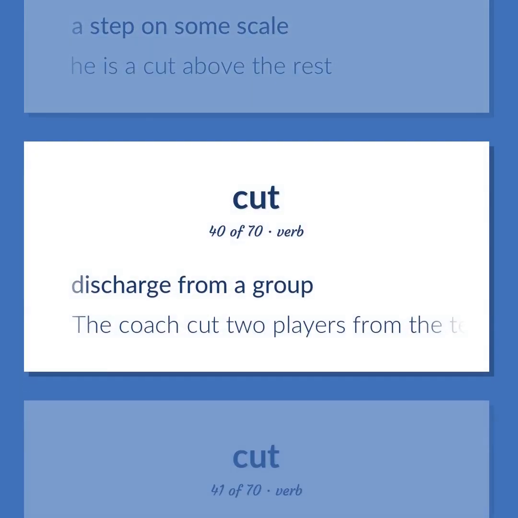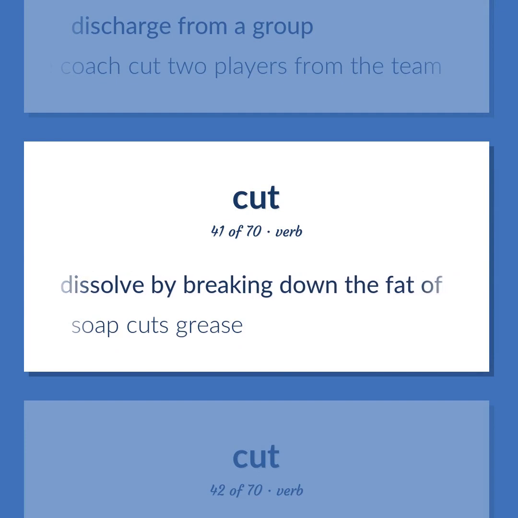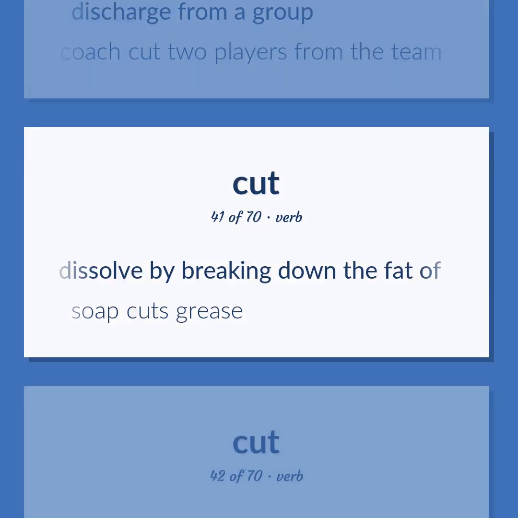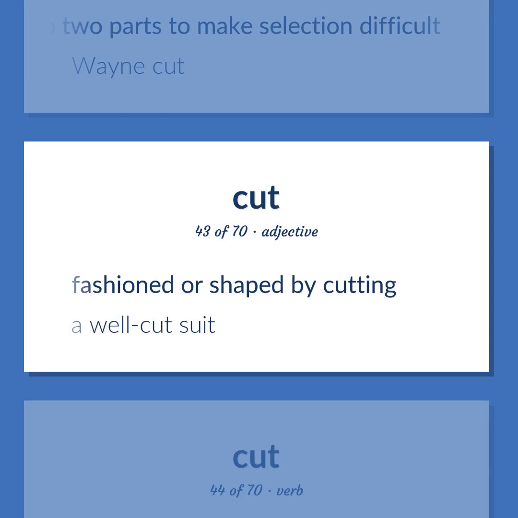Discharge from a group. The coach cut two players from the team. Dissolve by breaking down the fat of. Soap cuts grease. Divide a deck of cards at random into two parts to make selection difficult. Wayne cut. Fashioned or shaped by cutting. A well-cut suit.